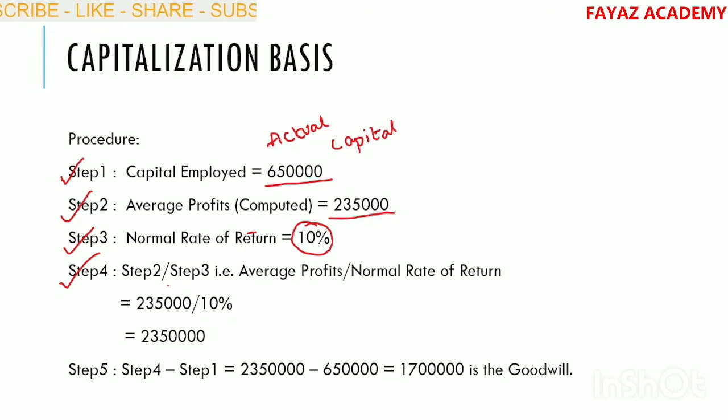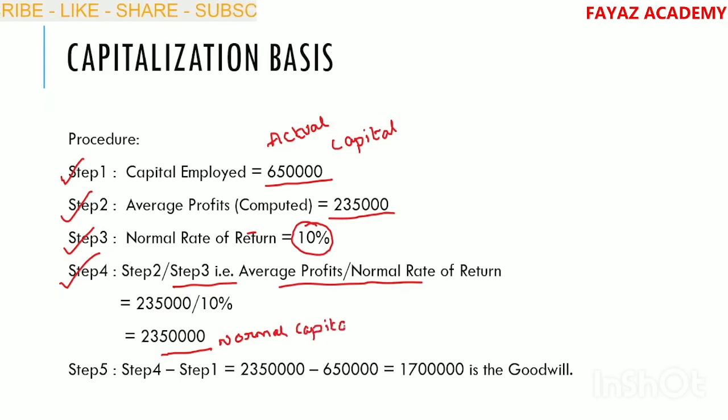Step number 2 divided by step number 3. Average profits divided by normal rate of return. 2,35,000 divided by 10%, that is 23,50,000. This is the normal capital. Normal capital less actual capital is equal to goodwill. Step number 5. This is the value of goodwill under capitalization basis. 23,50,000 less 6,50,000, that is 17 lakhs is the value of goodwill.